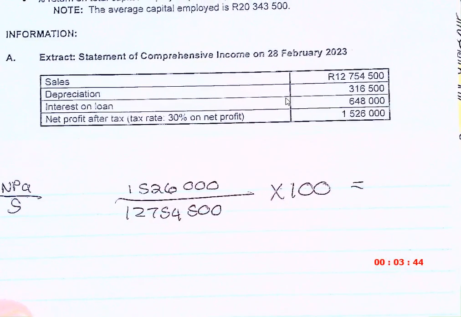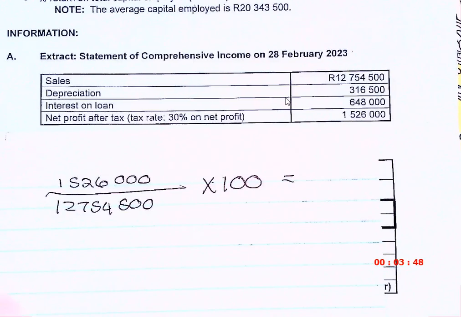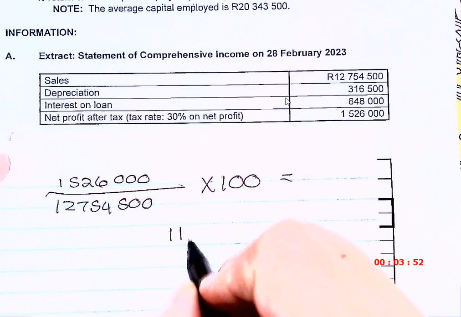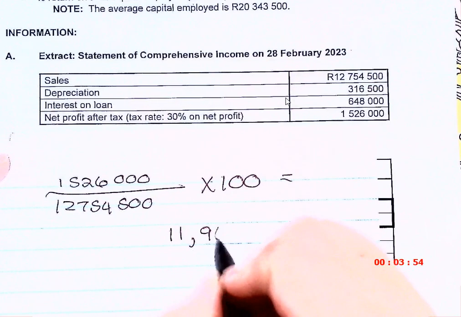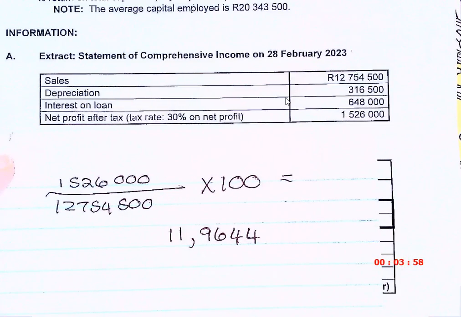And usually you guys also struggle with the rounding off. So this is how I want you to write it. What do you get? 11,964. You get that. Make this a rule for yourself.